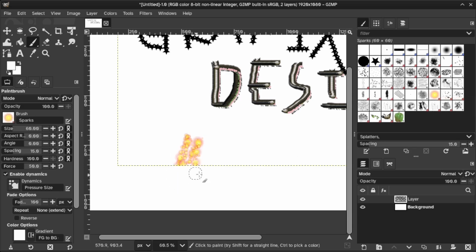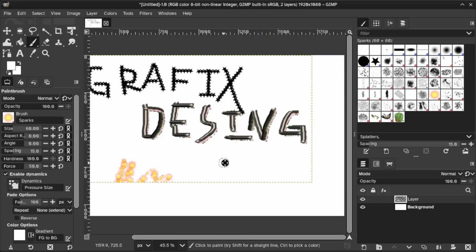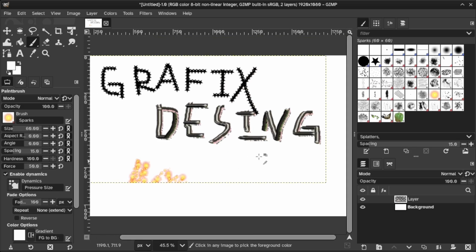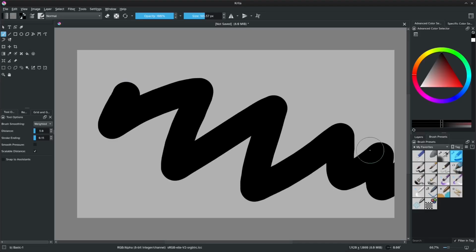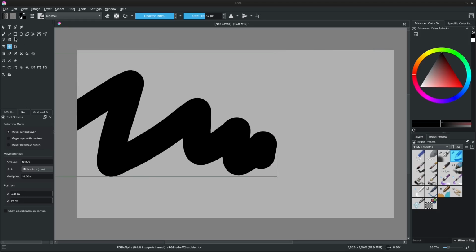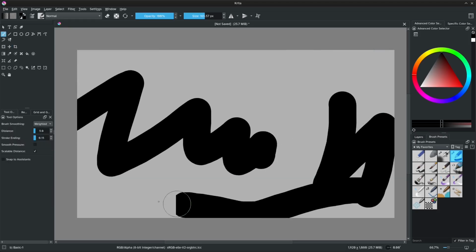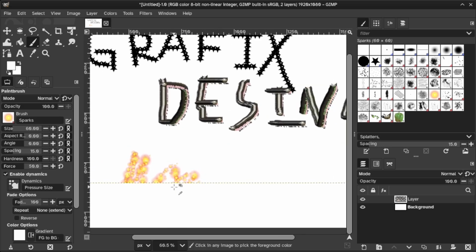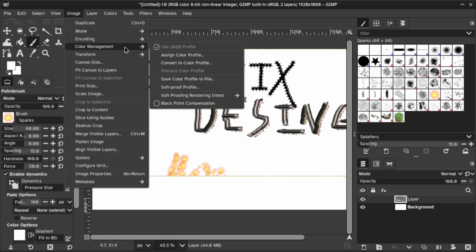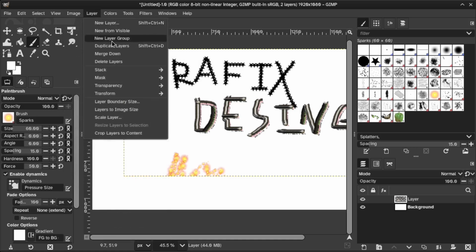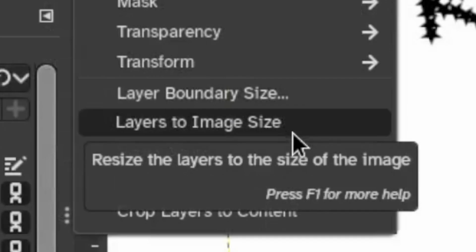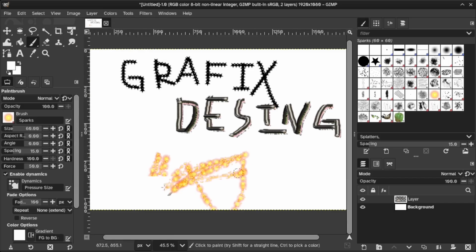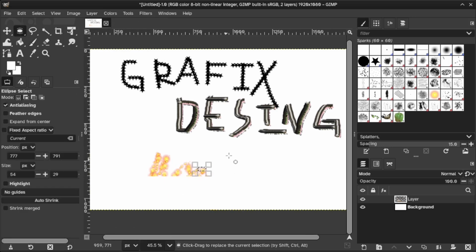Okay, so this is my first problem with GIMP. The way its layers work is different. Say you draw on a layer, and you move that layer a bit. You'd expect you can still draw on the empty parts again. Not this time! All layers in GIMP have a set size, a bounding box if you will. And to draw something beyond it, you have to do some extra steps. Layer to image size? Yeah, I think that did the trick.